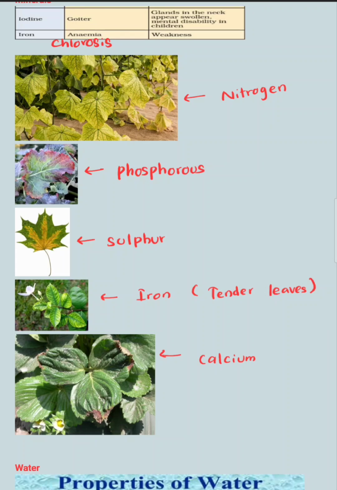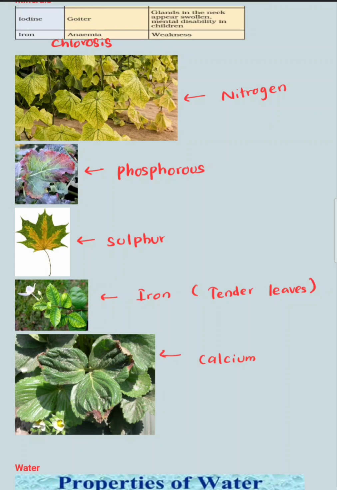And phosphorus gives red and purple patches. ඔයාලට පේනවා red and purple patches තමයි phosphorus deficiency එකකින් වෙන්නේ. Sulfur deficiency එකේදී near the veins and in between veins gives chlorosis. ඒකෙදි chlorosis එකක් වෙන්නේ veins and near veinlets ළඟ තමයි.